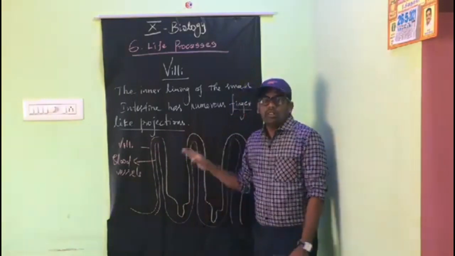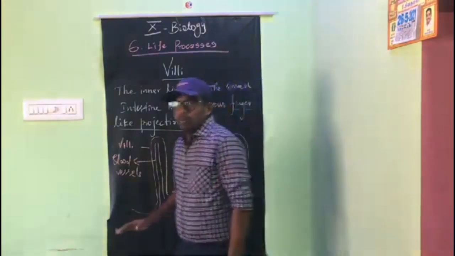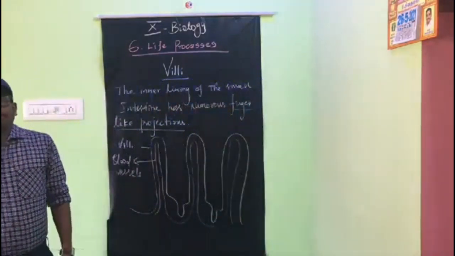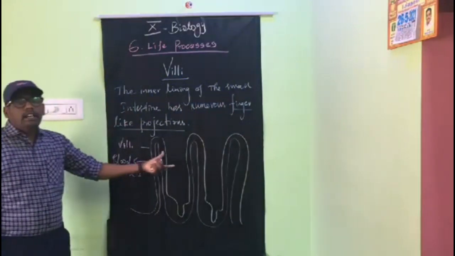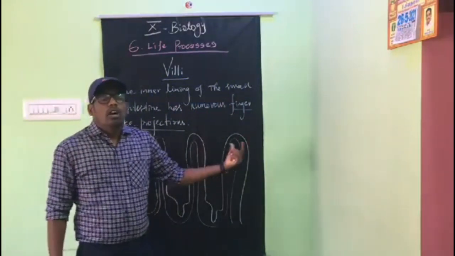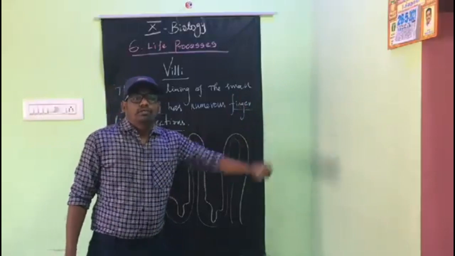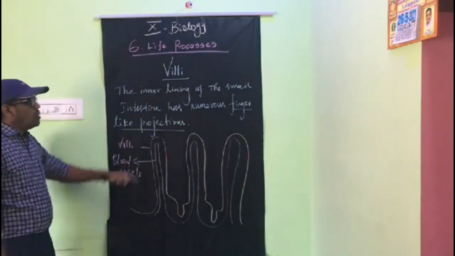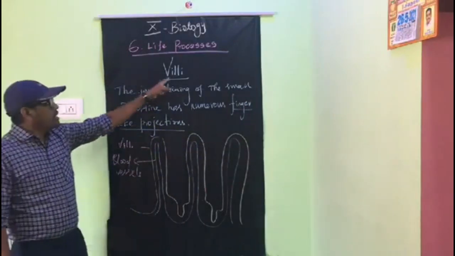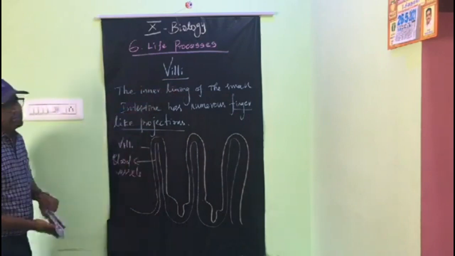This is only possible because of the villi. If the villi are not there, there is no absorption of digested food. So in the small intestine, the villi are present.